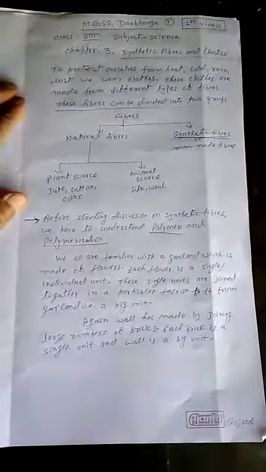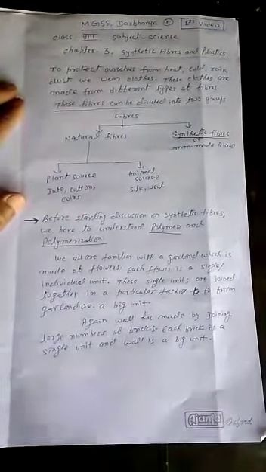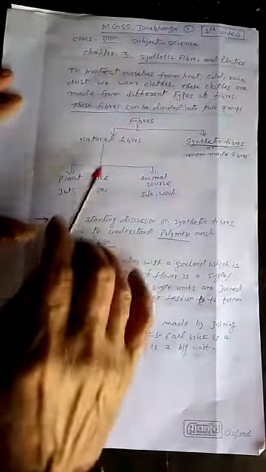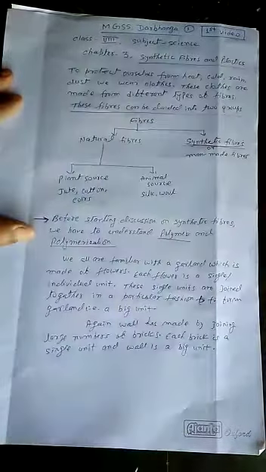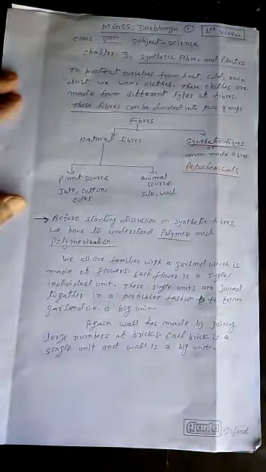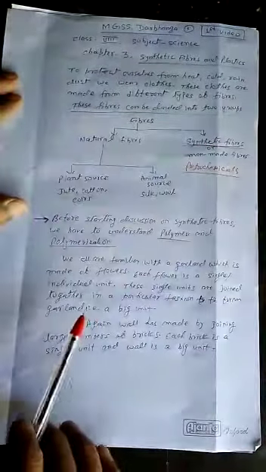Here we have learned we protect ourselves from heat, cold, rain with the help of clothes, and these clothes are made from fabrics or fibers. These fibers are of two types, one natural fiber, other synthetic fiber. Natural fiber is again of two types, obtained from plant source and animal source, and the second type is synthetic fiber. The base material of synthetic fiber is petrochemical. Petrochemicals are obtained from petroleum products. This is the base material.